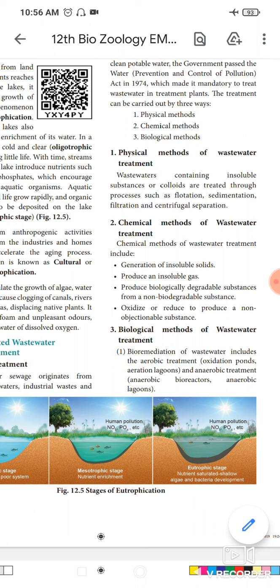What is meant by BOD? Biochemical oxygen demand or biological oxygen demand. Underline that word. Here biochemical oxygen demand refers to the amount of oxygen that would be consumed if all the organic matter in 1 liter of water were oxidized by bacteria.